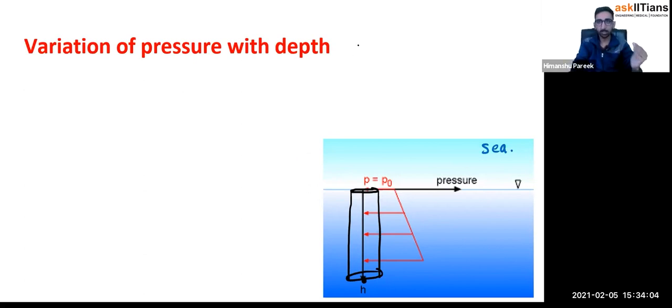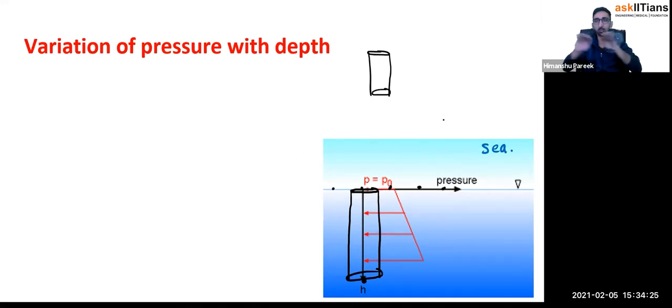And I'll draw the free body diagram, which means I'll show all the forces acting on the cylinder. What will happen? Let us have a look. This surface is open to the atmosphere.